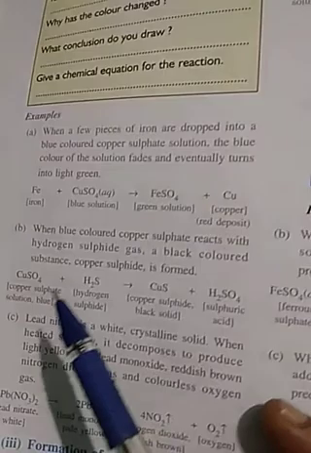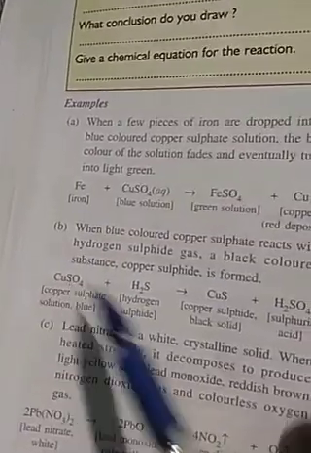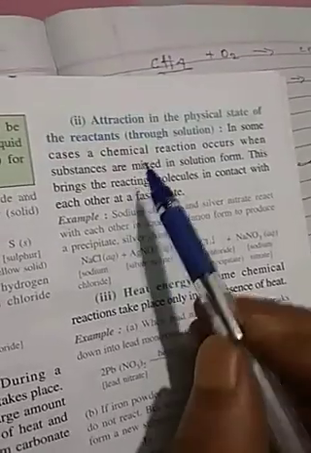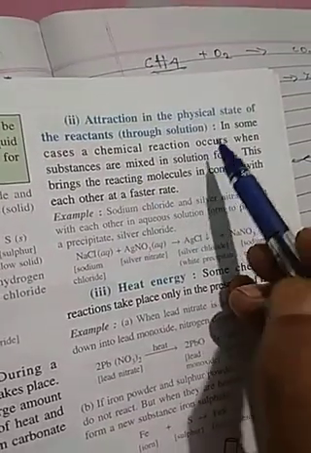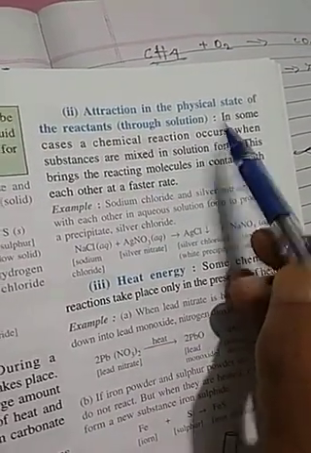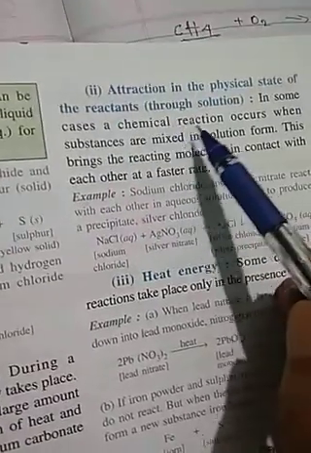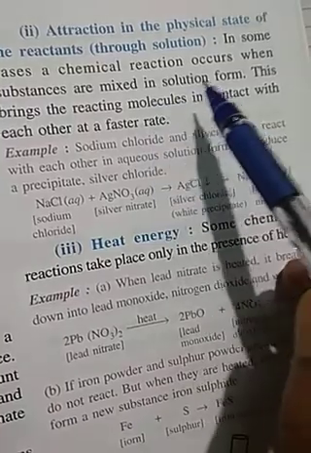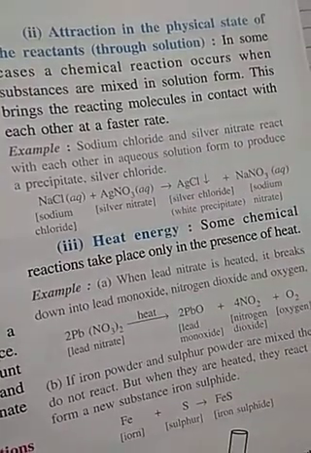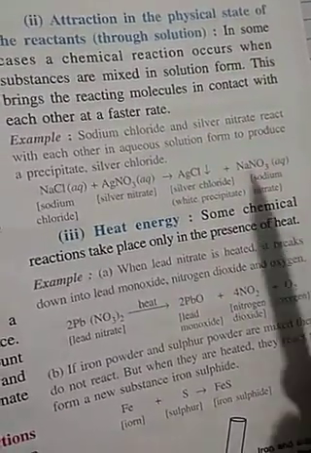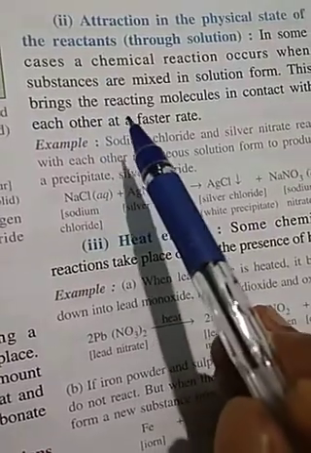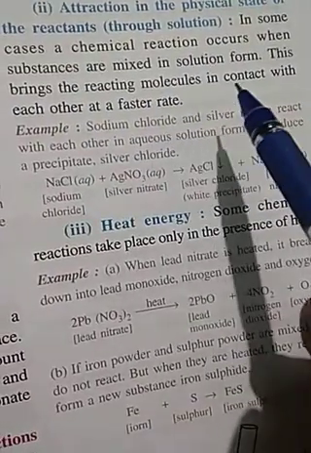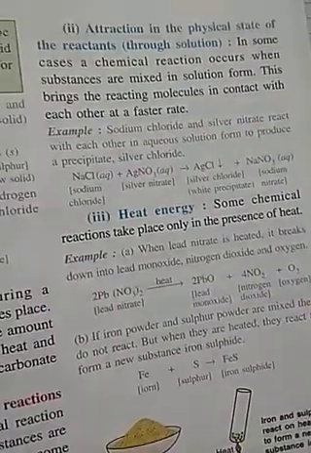Here, both were solids. But there are certain reactions which take place in the solution or aqueous state. In some cases, chemical reactions occur when substances are mixed in solution form, means reactions take place in solution state. This brings the reacting molecules in contact and the rate of reaction becomes faster.